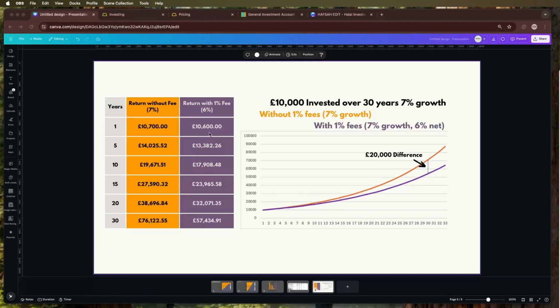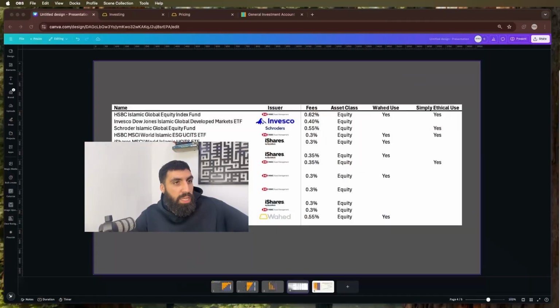Now, some fees are unavoidable when you invest, so don't stress out too much about paying fees. There's always going to be fees. The key is keeping those fees down to a minimum. So now the question becomes, is there a way that you can invest yourself, with no fees, into the funds that Wahed invests into, or the funds that Simply Ethical invests into? So yes, you can buy every single one of the funds that Wahed or Simply Ethical invests into yourself on a platform which does it for free.